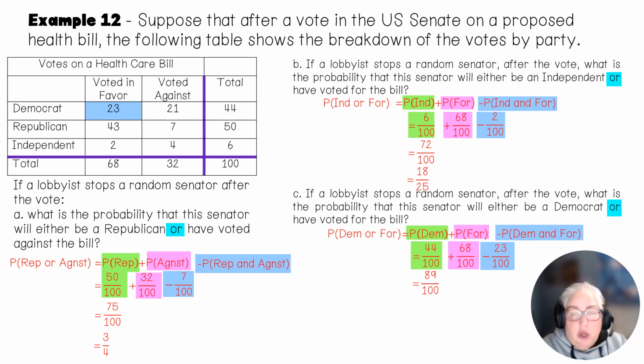That was my grand total. What happens when you add 44 and 68? You get 112. There are not 112 senators. So if I added just the Democrats and the people that voted for it, that would give me more than 100 senators, which is impossible. So I had to have subtracted something. That's where we would have subtracted and gotten 89 out of 100.